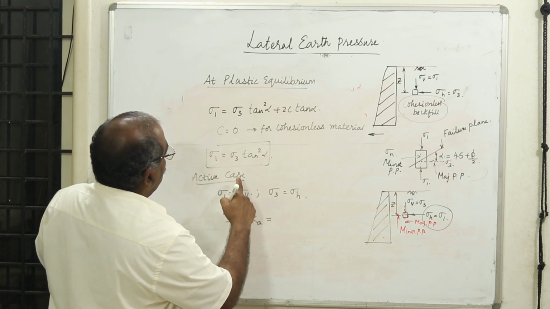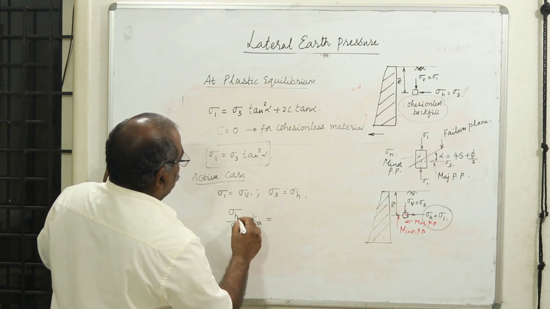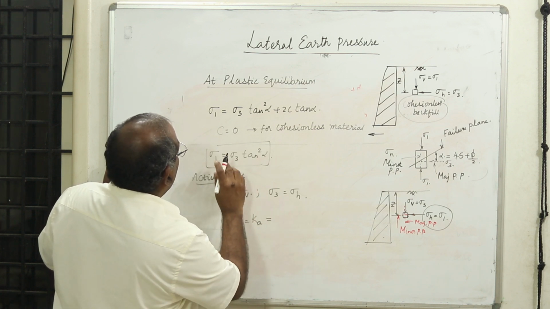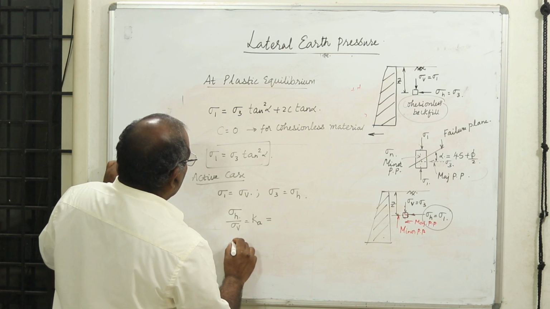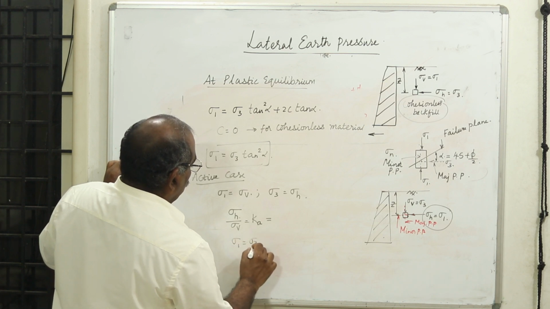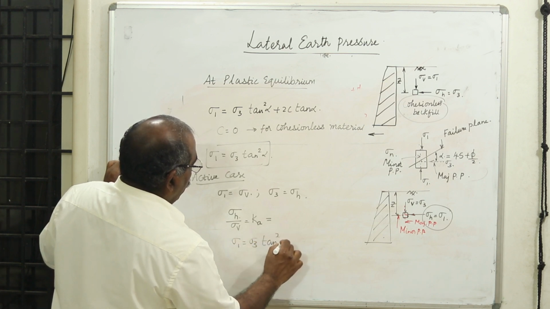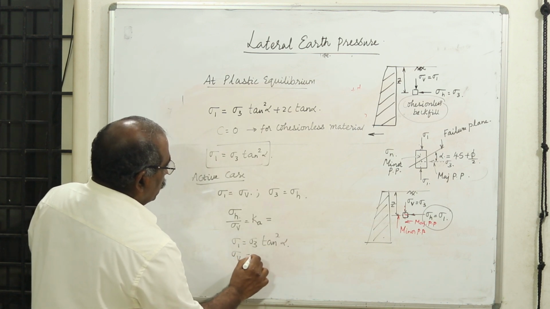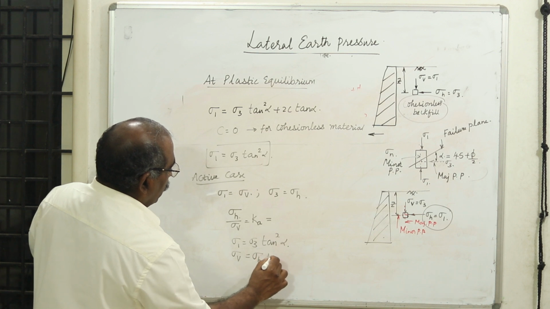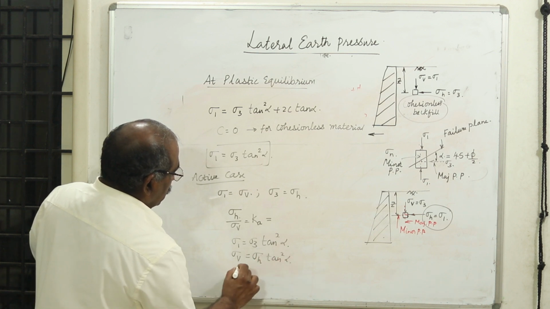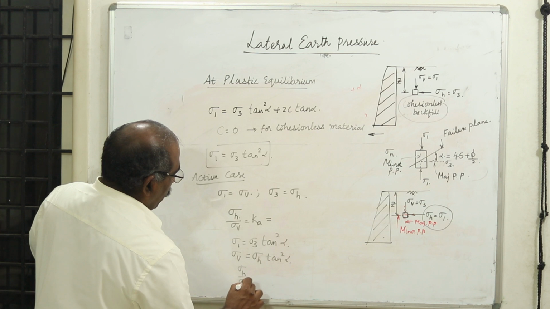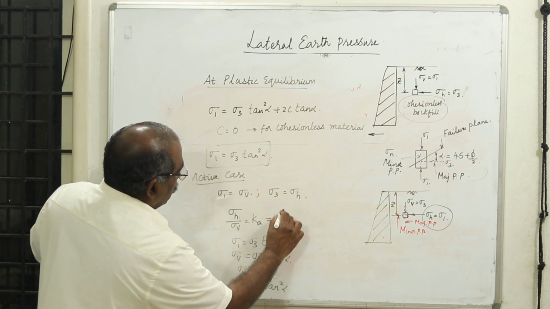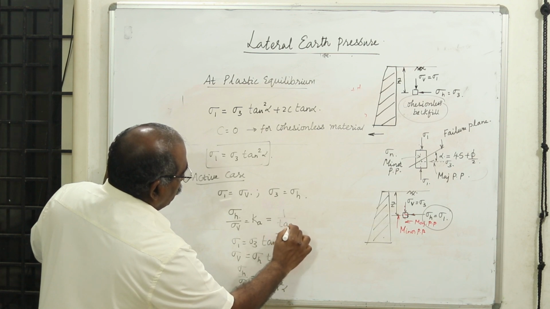Now what is sigma h here? Sigma h is the sigma 3. Now let us try to use this expression. Sigma 1 is equal to sigma 3 times tan square alpha. Now what happens to sigma 1? Sigma 1 is sigma v, which is equal to sigma h times tan square alpha. Now if I take this ratio sigma h by sigma v, it becomes 1 over tan square alpha.